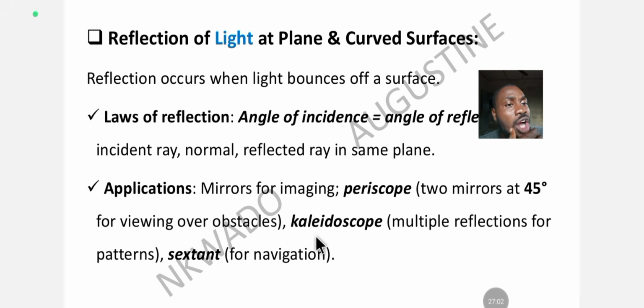It's also used in what? In the kaleidoscope. A kaleidoscope forms multiple reflections for patterns. It has different mirrors in it that give different reflections and give us patterns. It's also used in what? Sextants. What is a sextant used for? To navigate through obstacles. It's used for navigation, easy movement through closets.